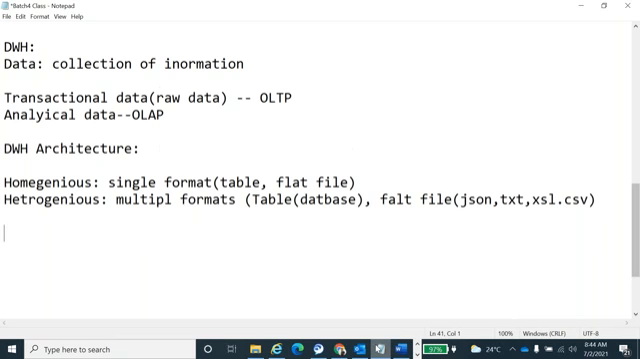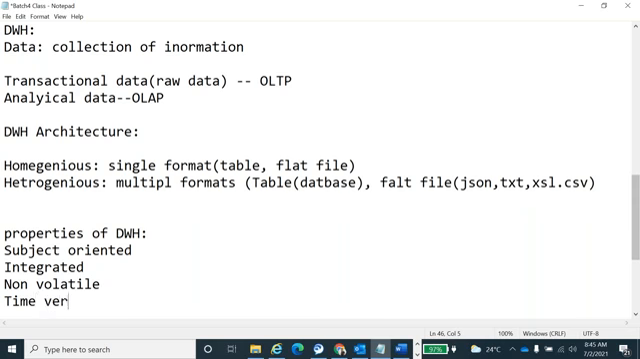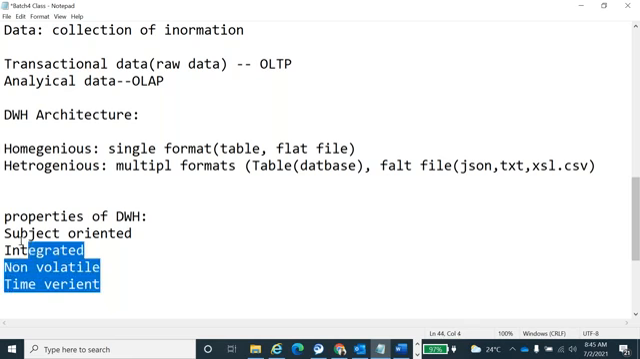Okay, properties of the data warehousing. One is subject oriented, another one is integrated, non-volatile, and one more is time variant. These four properties should be satisfied. Whenever they say data warehousing project, it has to satisfy these four properties.